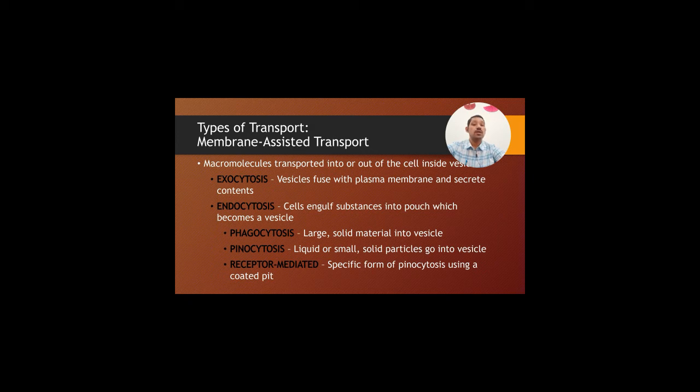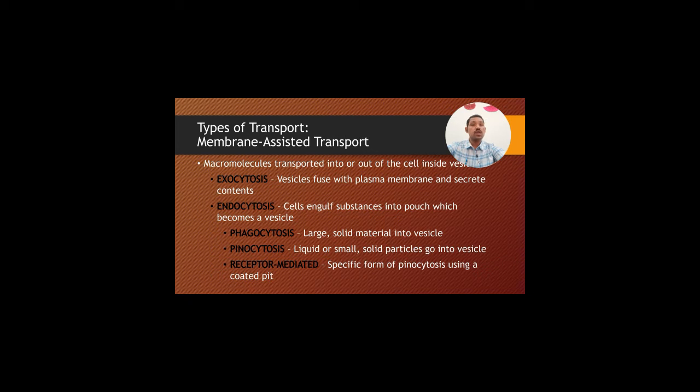Phagocytosis is when large solid materials go into the vesicles. Pinocytosis is when liquid materials or small solid particles go inside the vesicles. Phagocytosis is also known as cell eating, and pinocytosis is cell drinking.